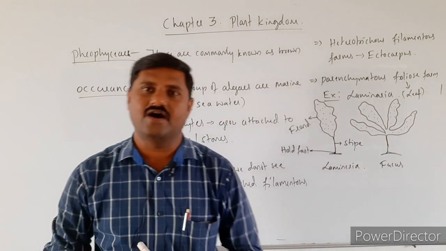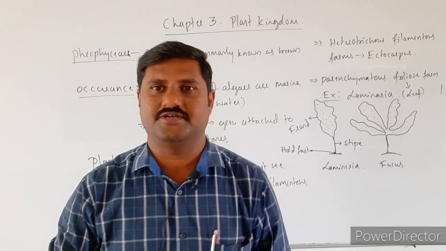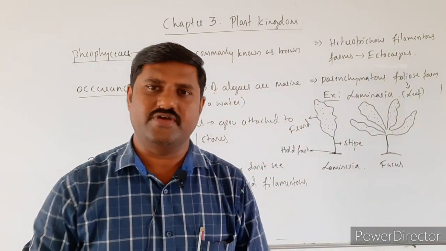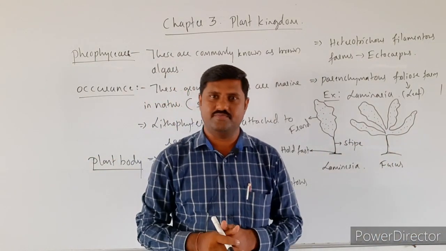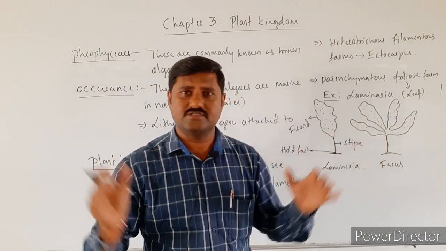So this is how the plant body is differentiated into three major parts, and these plants are very large, they grow gigantic in nature.